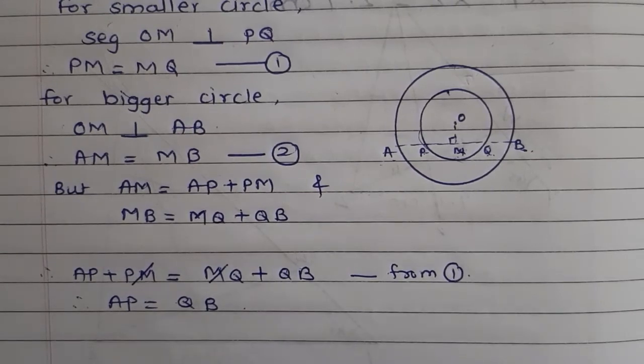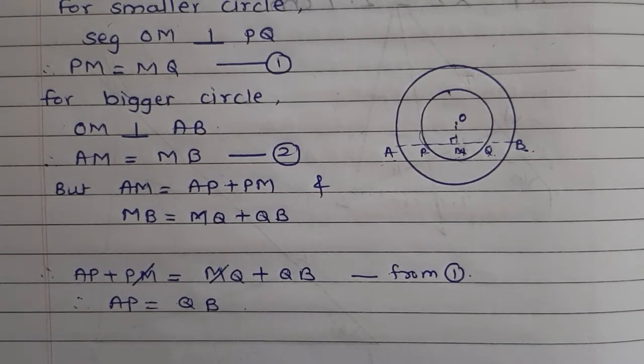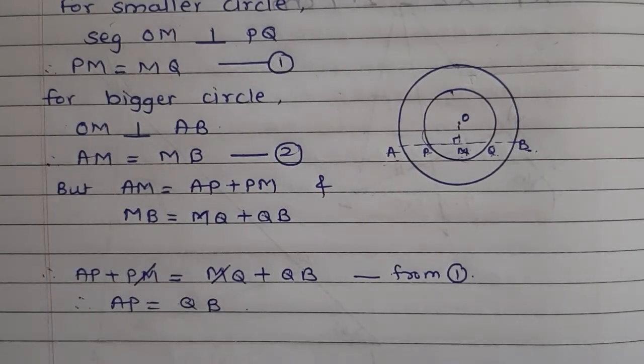I think everyone understood all the sums. Now you will solve the remaining sums from practice set 6.1. In the next video, we will discuss the properties of congruent chords, along with practice set 6.2. Also we will discuss the incircle and circumcircle, and along with that we will solve practice set 6.3.